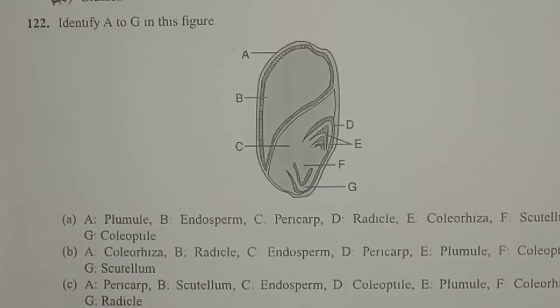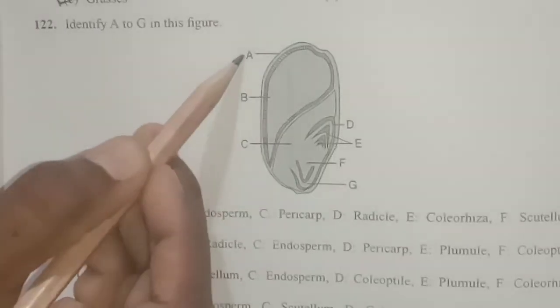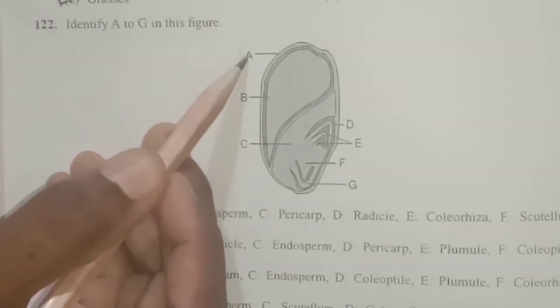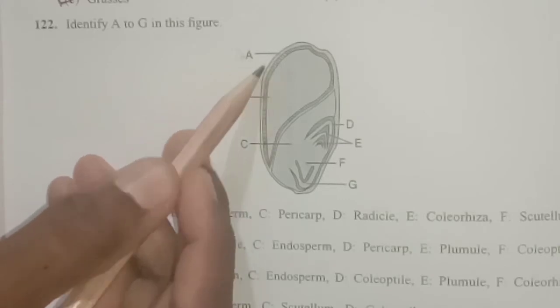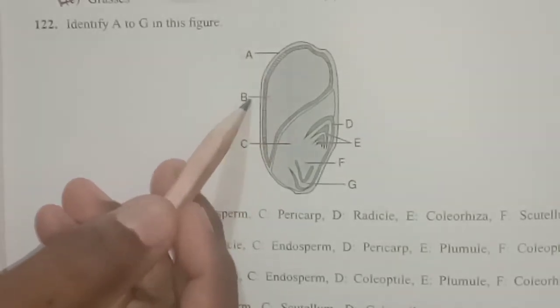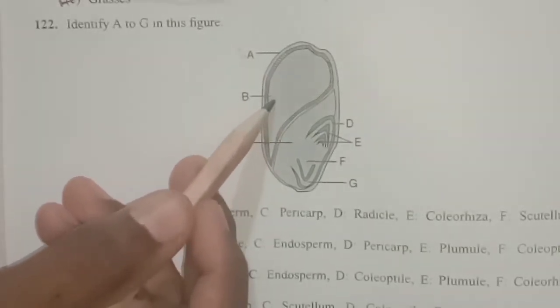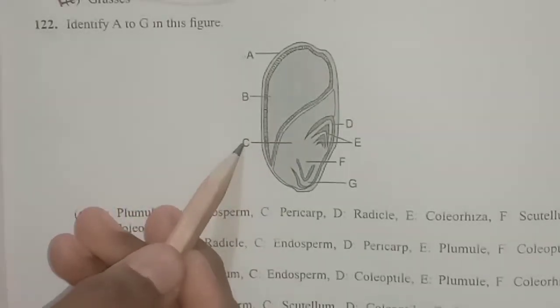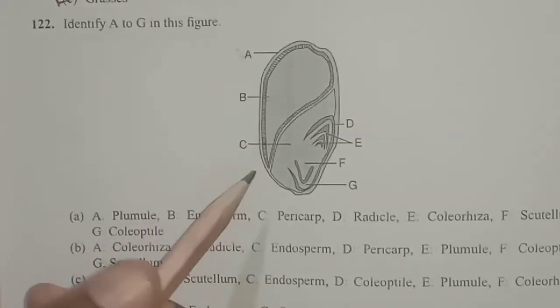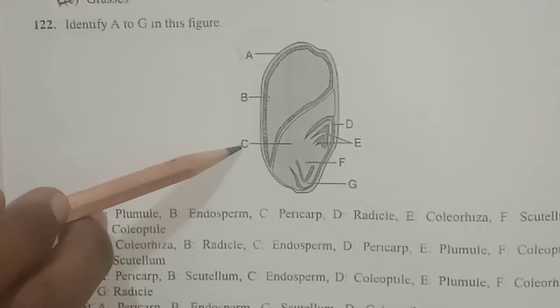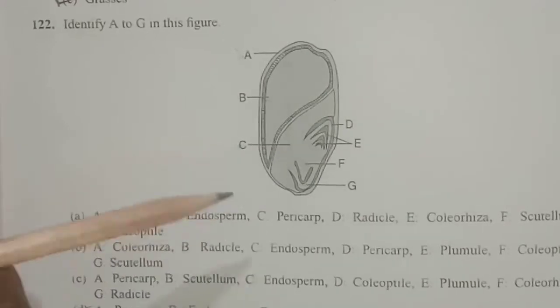The given diagram is a monocot seed having a monocot embryo. In that they have given A to G. See, in that diagram, A is actually the pericarp. You know what is pericarp. So here we can find the pericarp, and B is the endosperm, that is the nutritive tissue, and C is the scutellum. Scutellum means a single cotyledon, which can be seen in the monocot embryo.